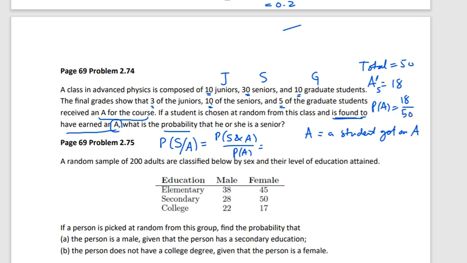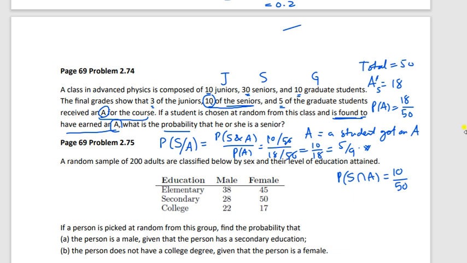But S and A means, what is the probability that he is a senior and he received a grade of A. So there are 10 seniors, you see, 10 of the seniors received an A grade. So it is 10 by 50, right? So I can divide 10 by 50 divided by 18 by 50. If you cancel 50-50, it is 10 by 18, which is 5 by 9. So that's the answer. So this is where we can use the conditional probability.